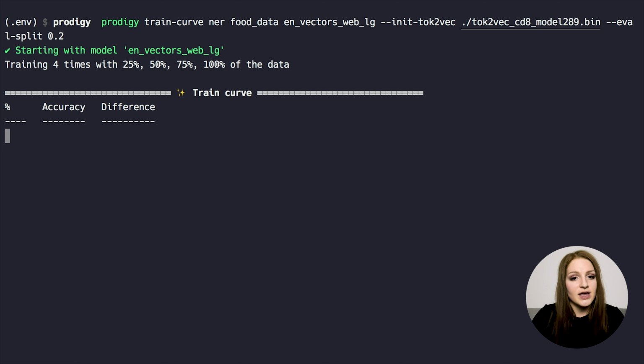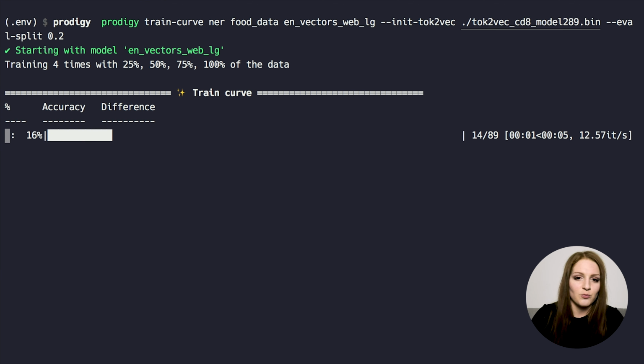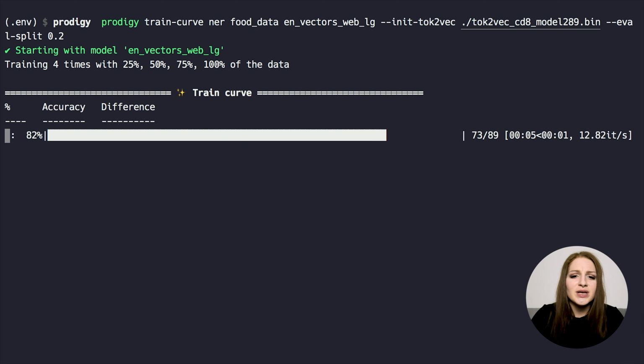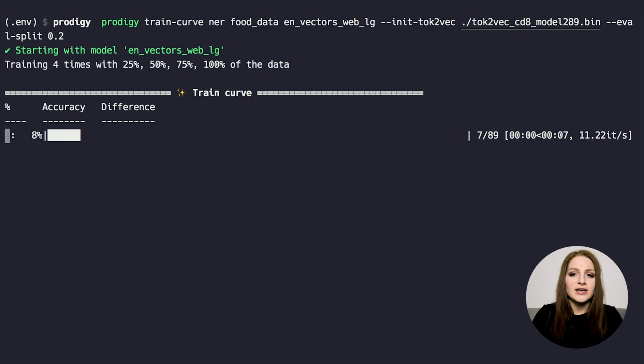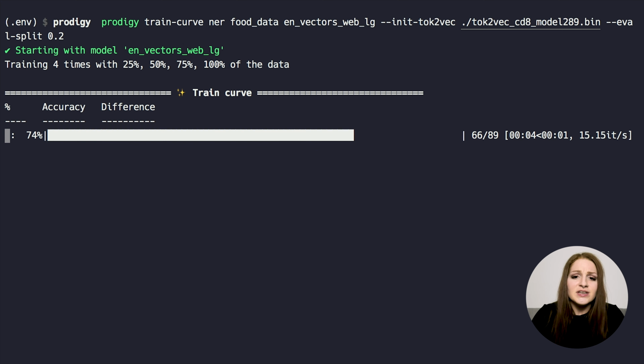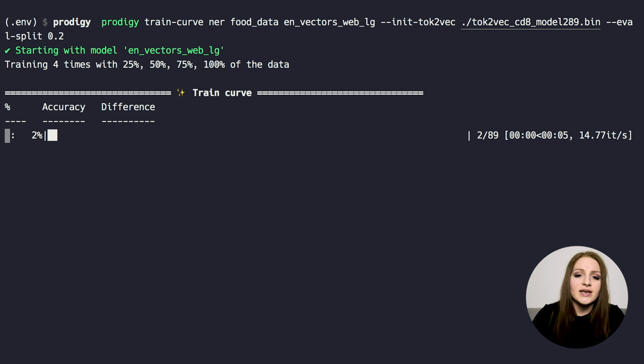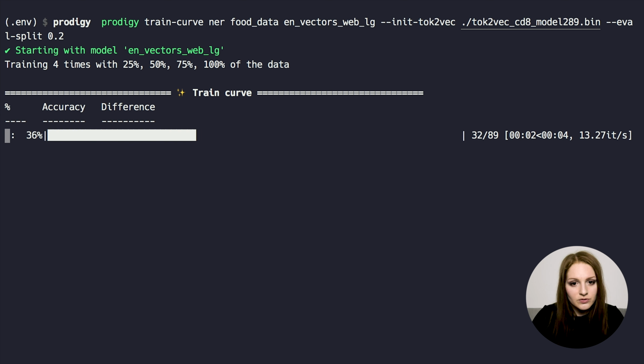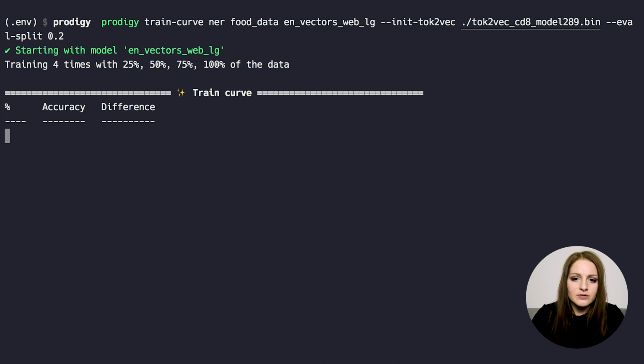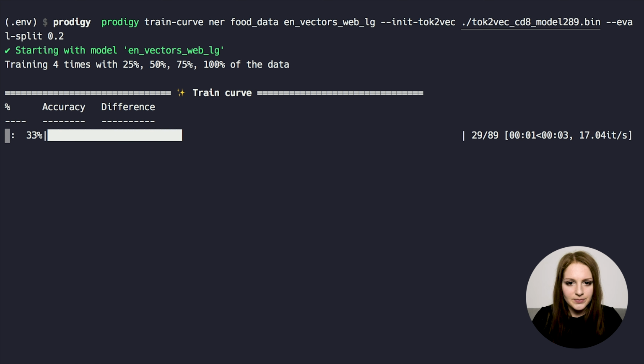So 25%, 50%, 75%, and 100% in the default configuration. So basically what we're doing here is we're simulating growing training data size. So we're basically interested in finding out whether collecting more data will improve the model. And in order to do that, we're looking at whether more data has improved it in the past, basically. So that's kind of the rough idea.